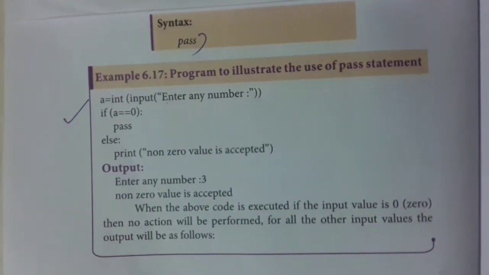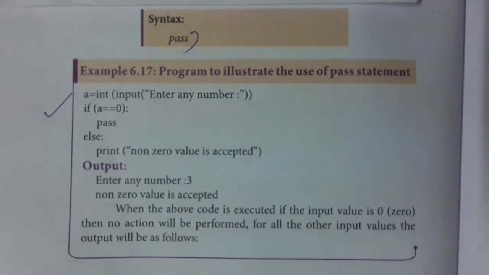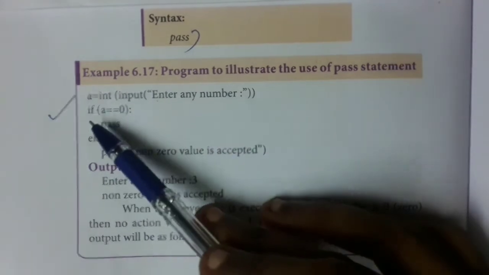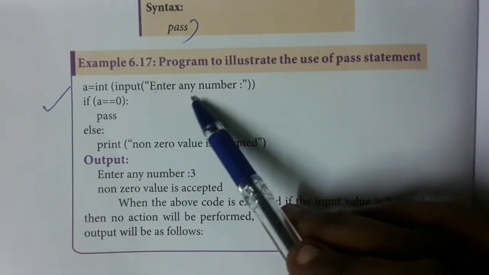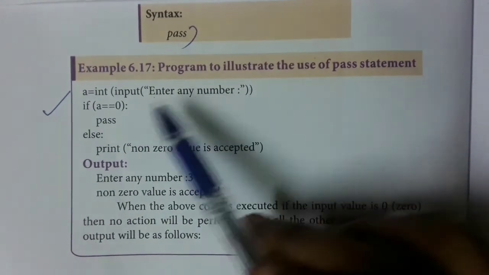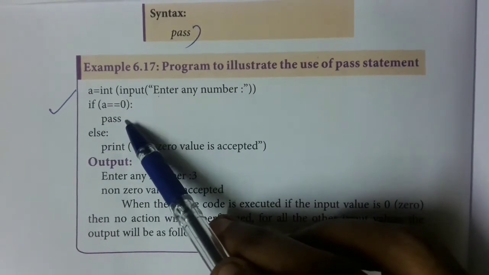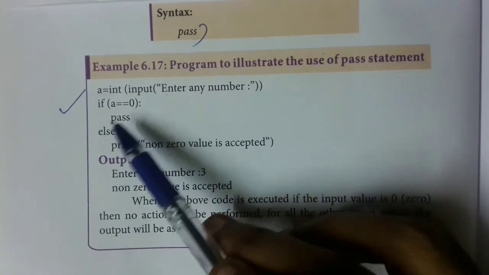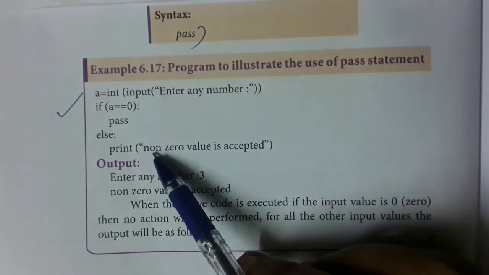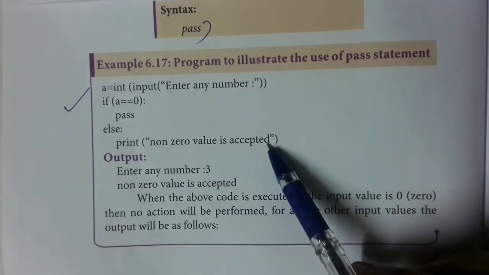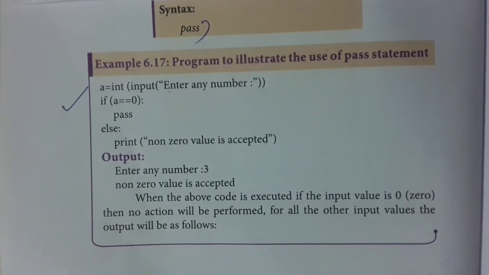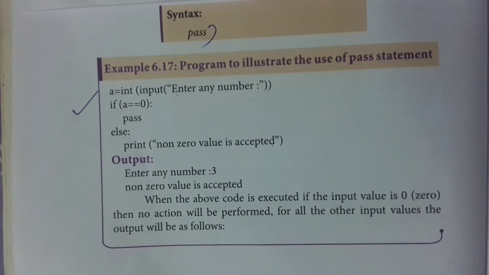Next one we have is the pass statement. Pass is a null value. Nothing will be printed. See, it is used along with the if statement. They are asking you to enter a value. If the value is equal to 0, it will pass, which means nothing will be printed. If the value is not equal to 0, a non-zero value is accepted and the statement will be printed. So these are the examples for control statements.